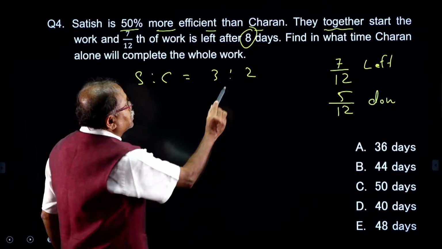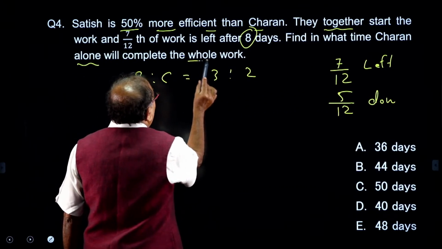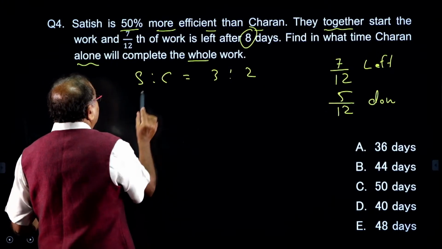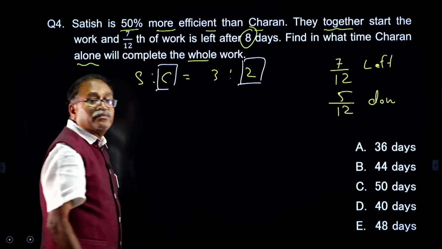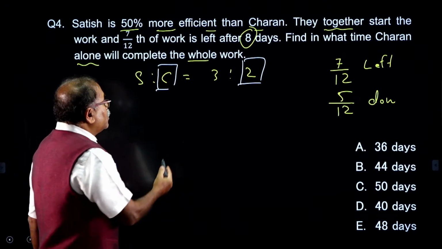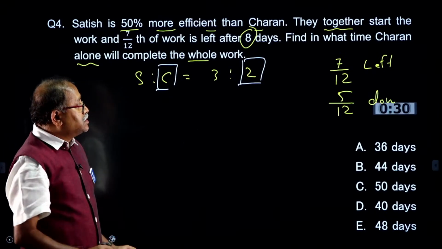Now, coming to the question: what is the time Charan alone will take to complete the whole work? Charan's efficiency is 2. Use the formula over here. Now, your 30 seconds starts here.